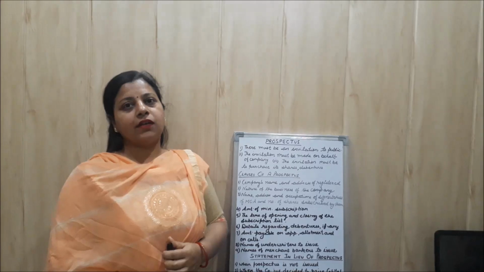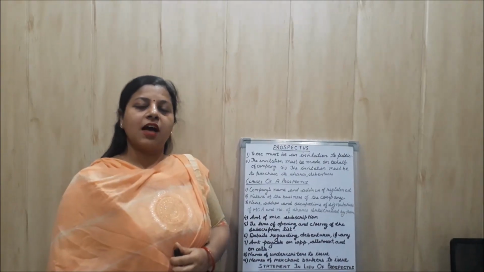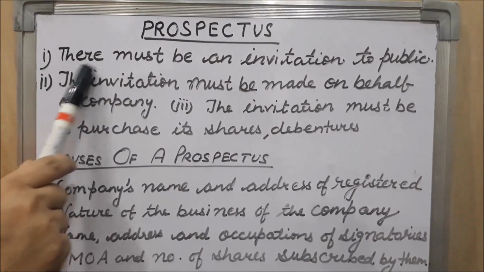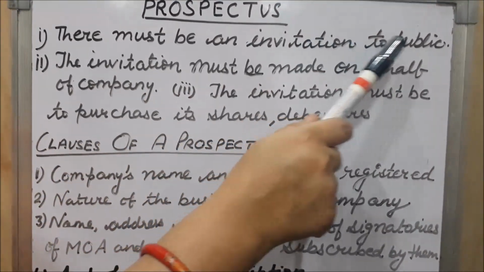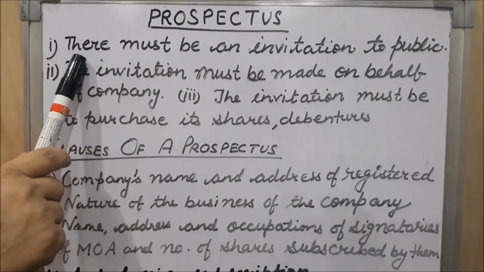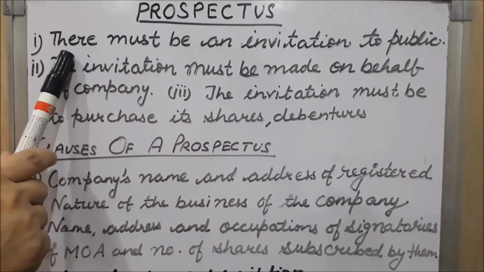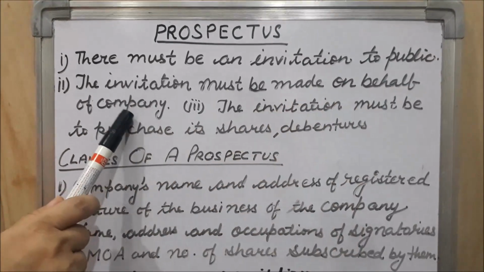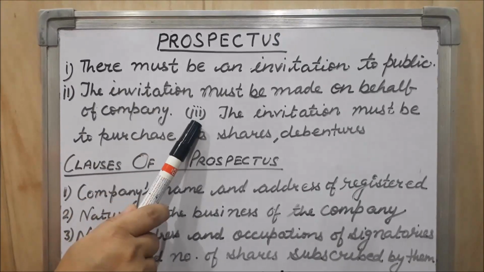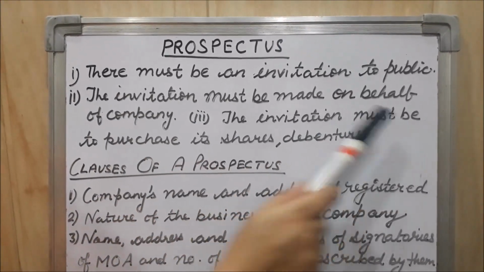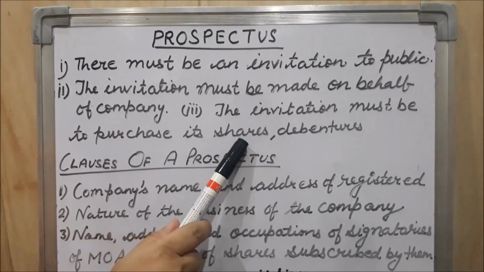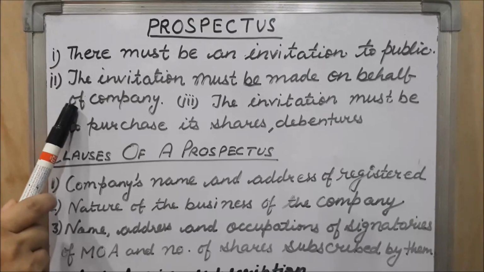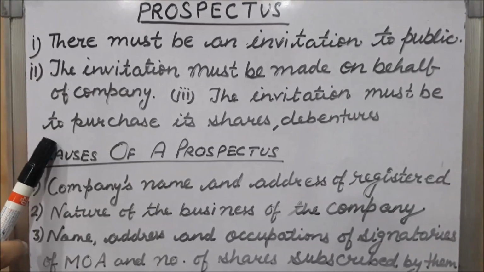There are three important things about prospectus which I am going to discuss with you. See, first, there must be an invitation to the public. Under prospectus, there must be an invitation to the general public. Second, the invitation must be made on behalf of the company. And the third important thing is the invitation must be to purchase its shares and debentures. Clear? These are the three important things which should be included under prospectus.